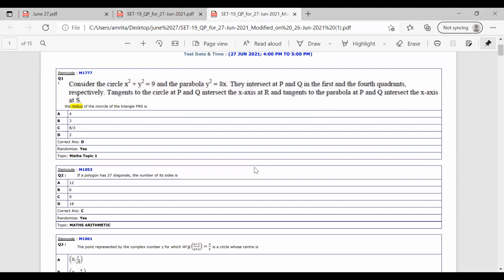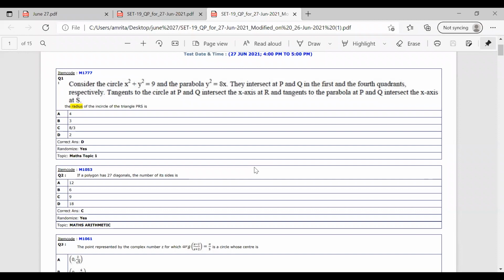The first question is: consider the circle x square plus y square equal to 9 and the parabola y square equal to 8x. They intersect at P and Q in the first and fourth quadrants respectively. So we are given two equations here, a circle x square plus y square equal to 9 and a parabola y square equal to 8x. The parabola and the circle intersect at points P and Q, P in the first and Q in the fourth quadrant.